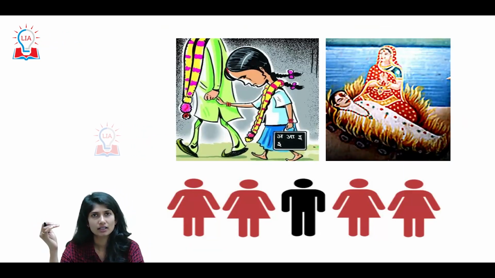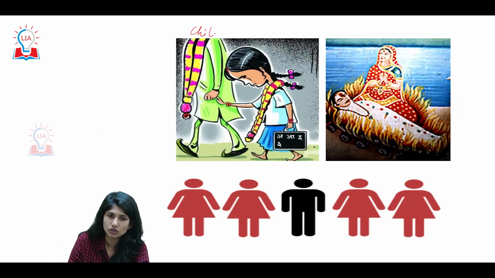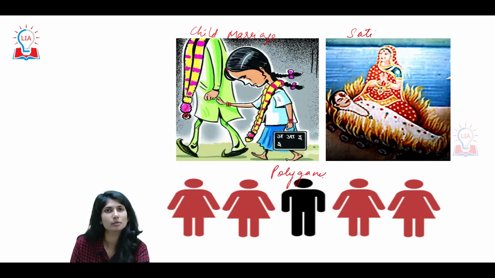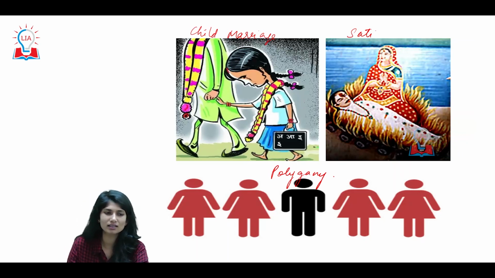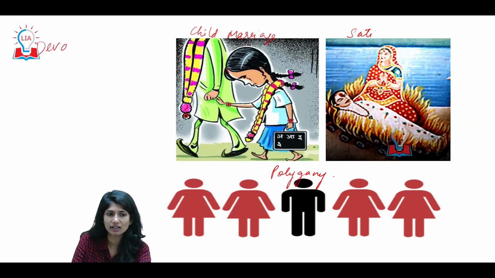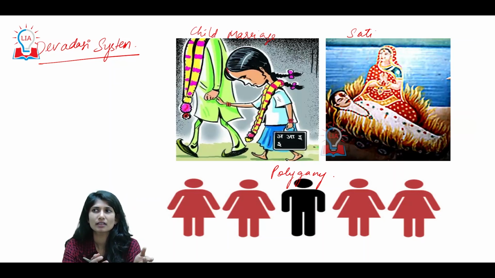Now, when you say Vijayanagar administration, along with the pros comes the cons. Child marriage, sati, polygamy, all prevalent in the society. At the same point of time, another thing that can be prevalently seen is the Devdasi system. What is the Devdasi system? A woman is somewhere considered. See, over the point of time, it's got multiple meanings.